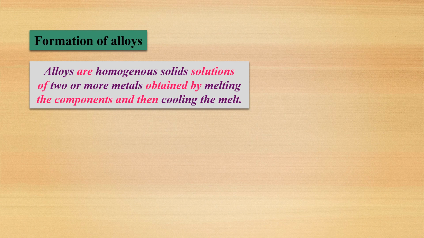Means, in interstitial compounds small atoms are trapped, but here some other metal can replace the lattice point particle. So one metal is already there in a crystal lattice, and one more metal can come to a particular lattice point and replace it. Whatever new compound is obtained, that is called an alloy. Once more, alloys are homogeneous solid solutions of two or more metals obtained by melting the components and then cooling the melt.